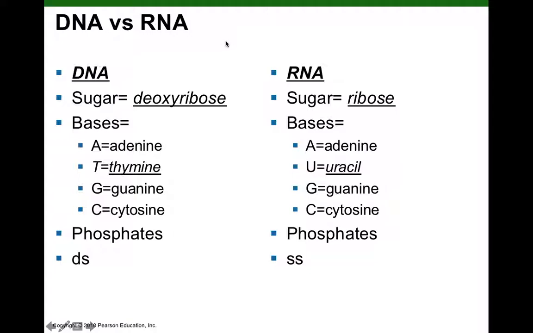Again, this may help in preparing for the short answer section on lecture exam 1 in comparing DNA to RNA. So guaranteed you'll have this as a short answer question. Remember, the sugar in DNA is deoxyribose. The sugar in RNA is ribose. The nitrogenous bases in DNA are adenine, thymine, guanine, and cytosine. The nitrogenous bases in RNA are adenine, uracil, guanine, and cytosine. Both DNA and RNA have phosphates, and in cells, DNA is double-stranded, and in cells, RNA is usually single-stranded.